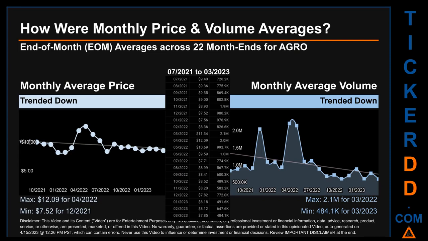The maximum end-of-month average price was $12.09 for 04/2022 while the minimum was $7.52 for 12/2021. Looking at volume, 03/2022 and 03/2023 respectively saw the highest and lowest monthly average volume at 2.1 million and 484.1 thousand.